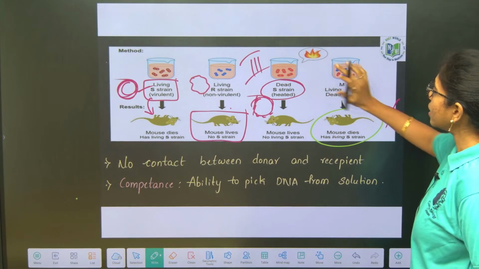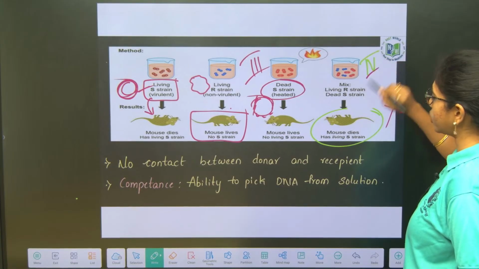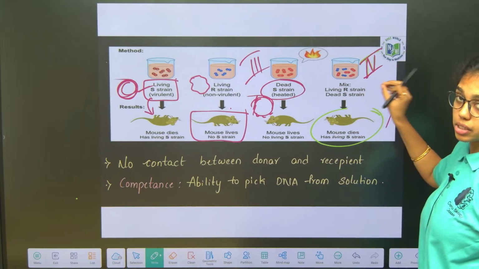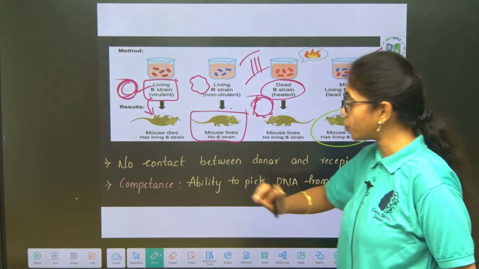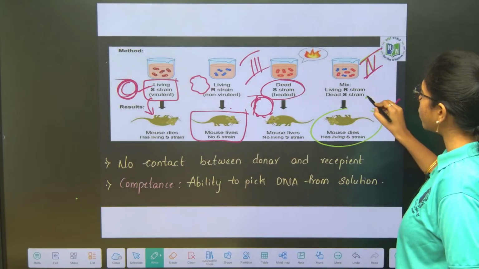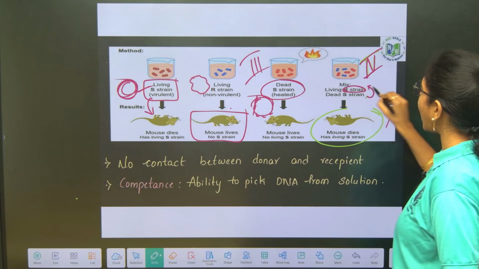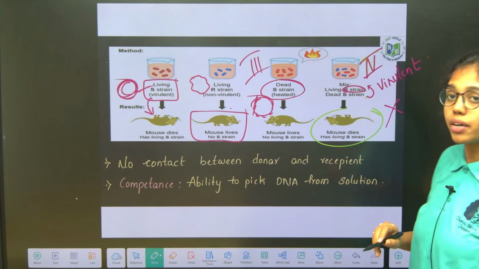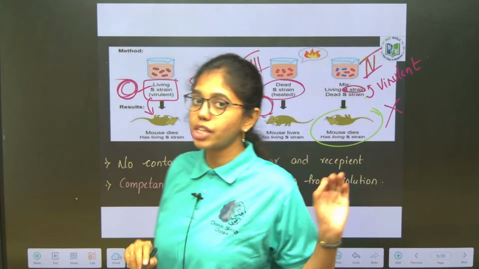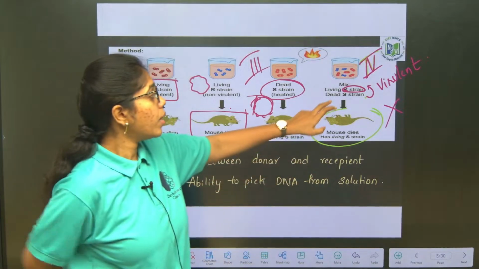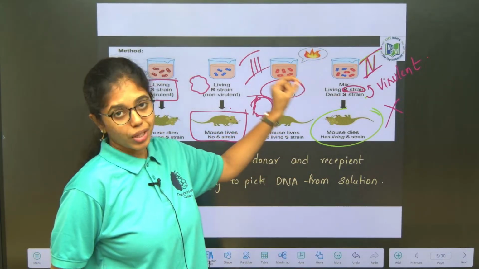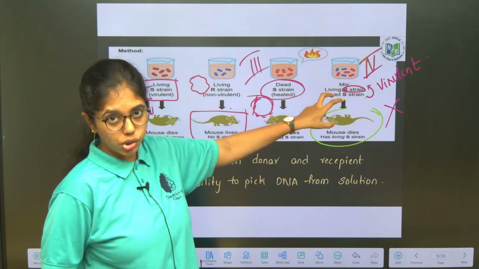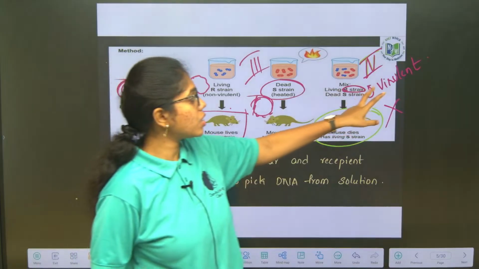So here in this fourth round of the experiment, it was proved that there is some particle that is being transferred from the heat-killed S strain to the R strain and made the R strain virulent. There existed what? A transforming principle. This is how the transforming principle was discovered, wherein some particle is transferred from the S strain to the living R strain bacteria, which made the R strain virulent.